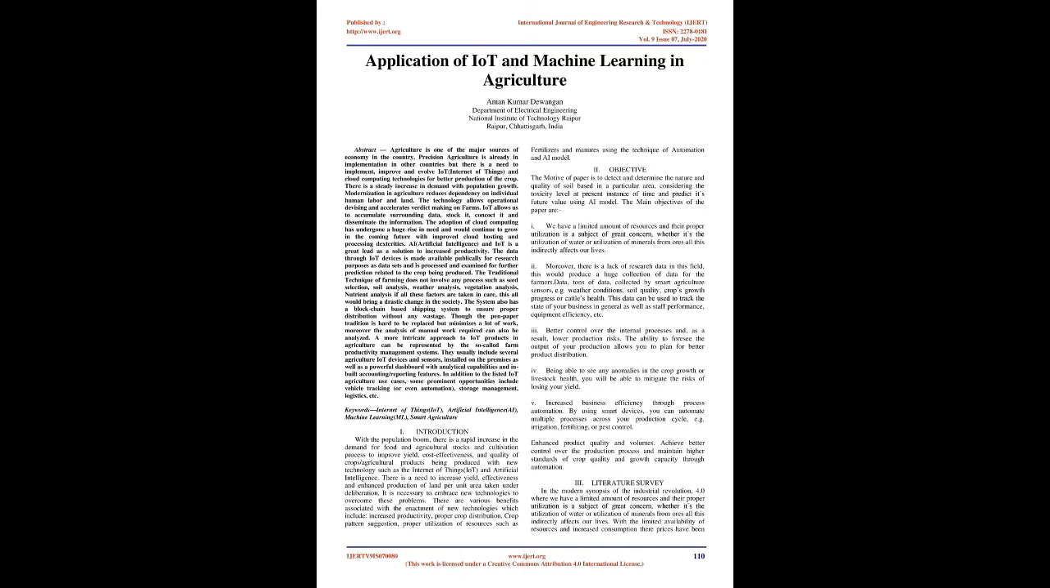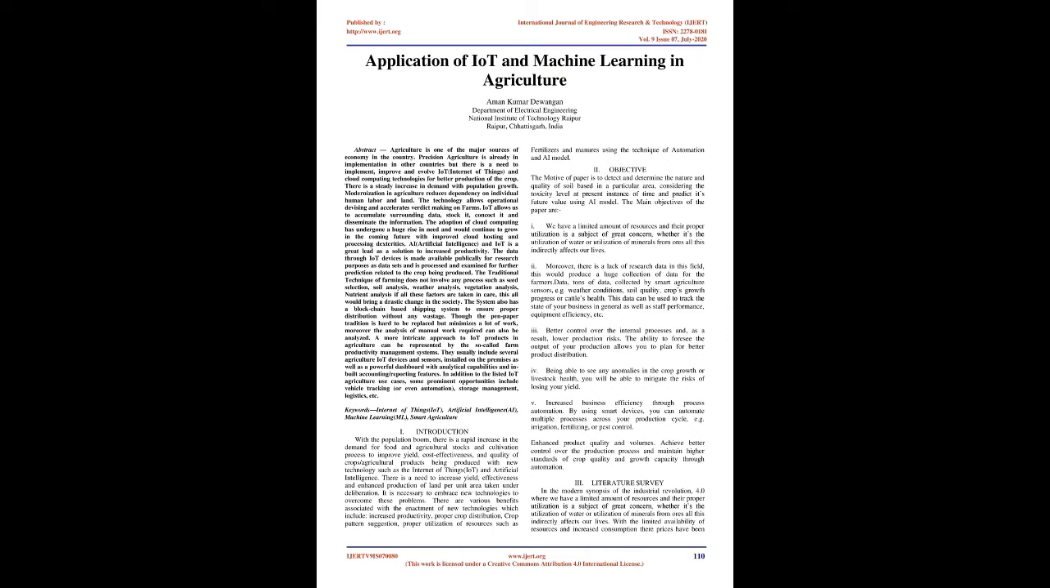Data, tons of data, collected by smart agriculture sensors, e.g. weather conditions, soil quality, crops growth progress or cattle's health. This data can be used to track the state of your business in general as well as staff performance, equipment efficiency, etc. 3. Better control over the internal processes and, as a result, lower production risks. The ability to foresee the output of your production allows you to plan for better product distribution. 4. Being able to see any anomalies in the crop growth or livestock health, you will be able to mitigate the risks of losing your yield.